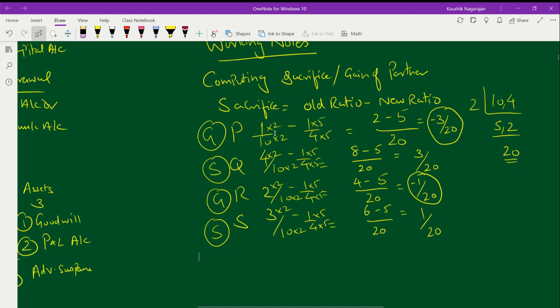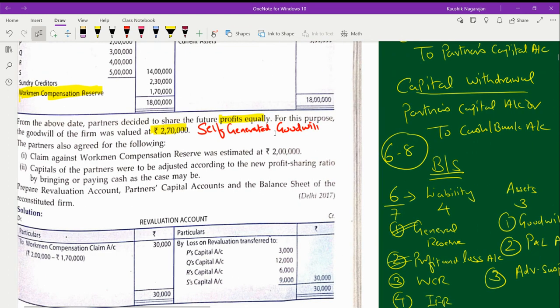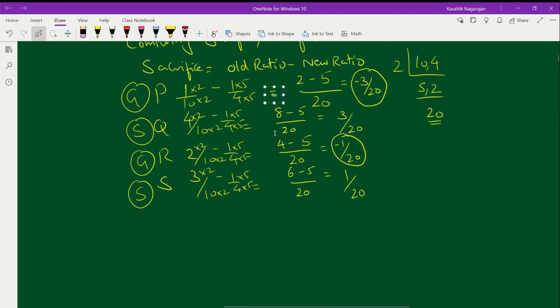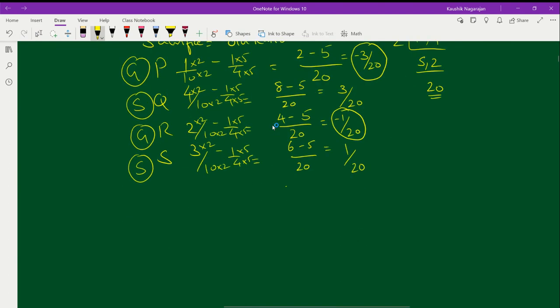Now, what I have to do is just apply this portion on the given firm's goodwill. The firm's goodwill mentioned here is 2 lakh 70. So first you calculate what will be the amount of 2 lakh 70. So just I'm going to apply the value 2 lakh 70. So, goodwill is equal to rupees 2 lakh 70. In this, I'm going to find out how much these two gaining partners, P and R, have to pay as their compensation.